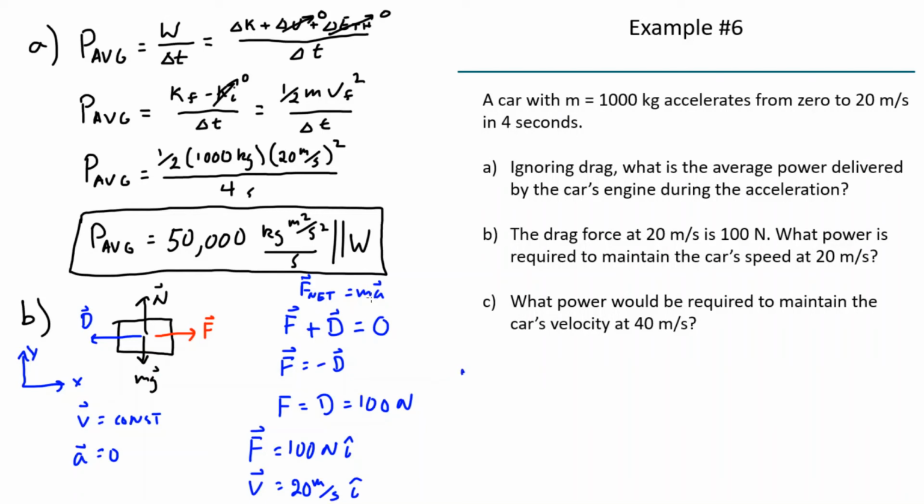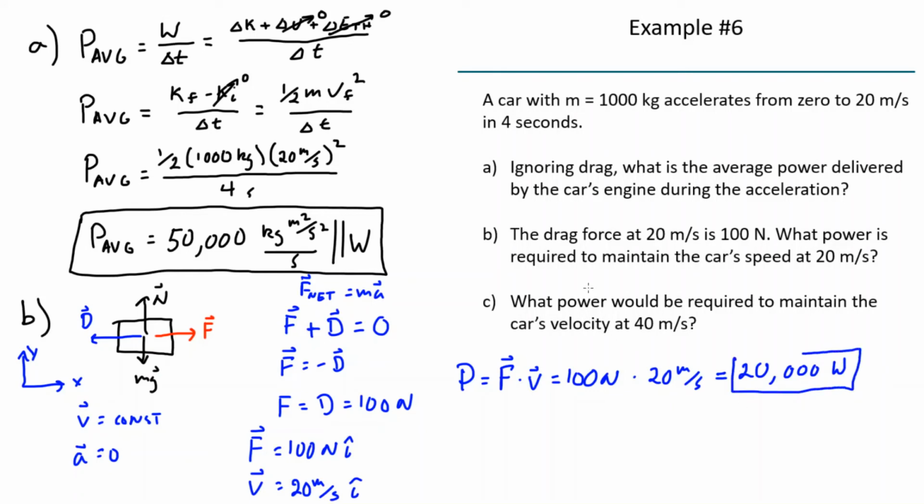That is, I know that the power delivered by the engine of the car equals the dot product of the force with the velocity, which is just going to equal 100 newtons times 20 meters per second. Multiply those out, I get 20,000 watts. So just to maintain the car's speed at 20 meters per second takes 20,000 watts from the engine if this drag force is 100 newtons.